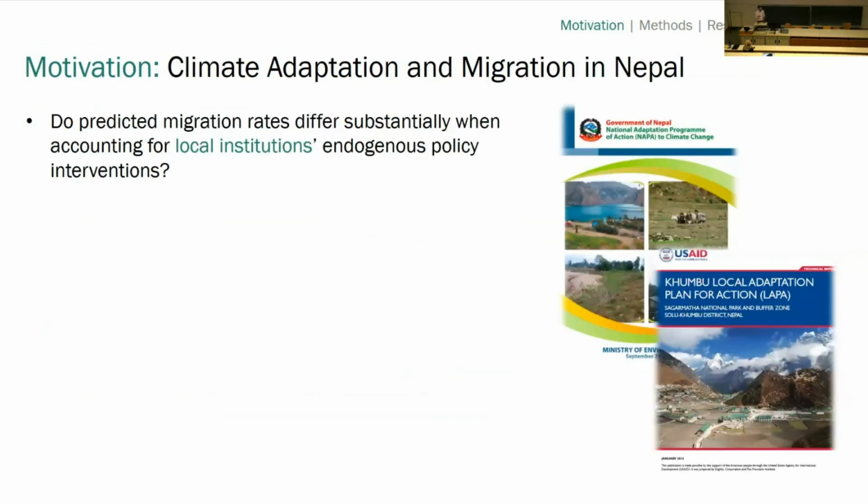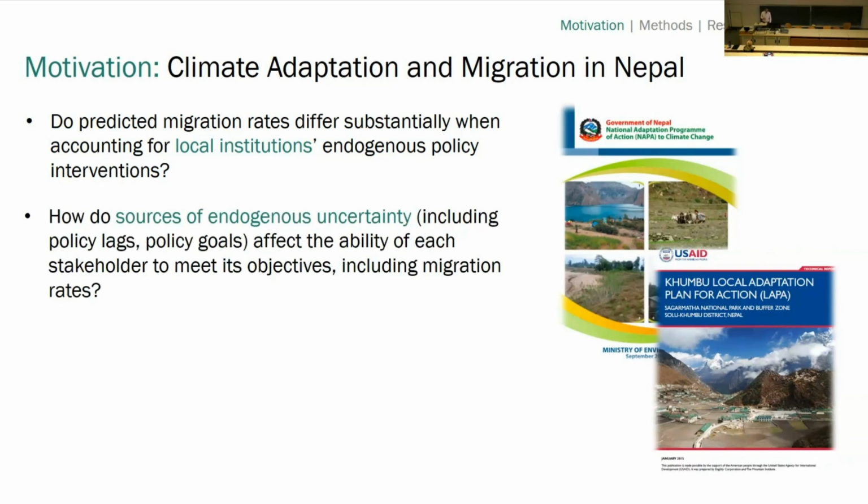The team and I are looking at this in the context of climate adaptation and migration in Nepal. As most of you probably know, Nepal is highly vulnerable to climate shocks. It's a high source of out-migration, so remittances account for a quarter of the GDP. It's also still highly agricultural dependent. And politically, what makes it a very important case study is that in 2015, there was a new constitution that devolves powers, so it's a much more federal system than it used to be. Competencies for things like migration and agricultural policy are still being worked out.